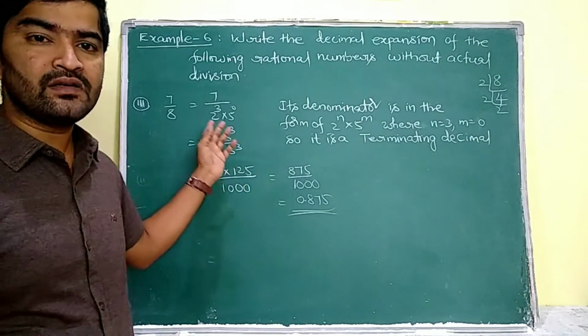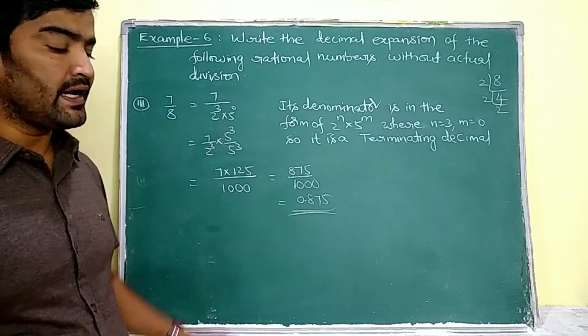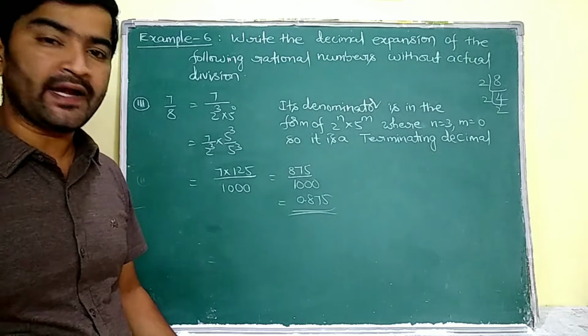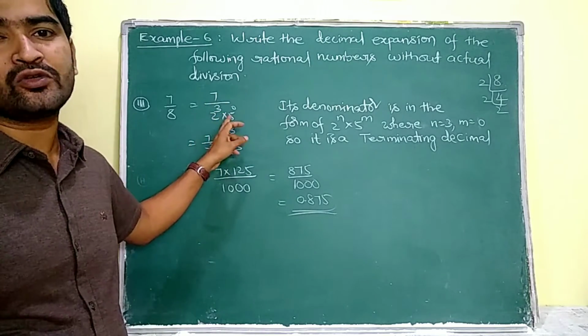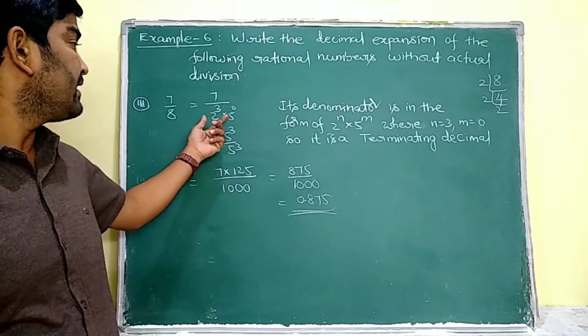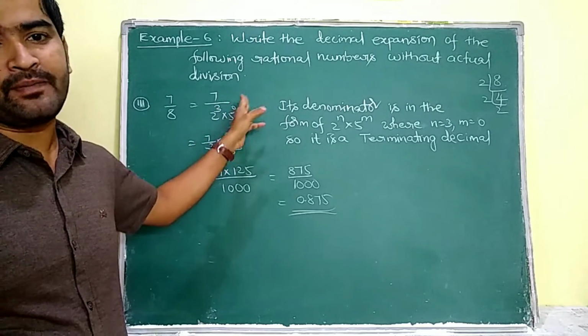Third question, 7 by 8. We know that 8 means 2 cube. By prime factorizing that 8 I am going to obtain 2 cube. So 7 by 2 cube. Besides that 2 cube I am going to arrange 5 power of 0. So now it is in the form of 2 power of n into 5 power of m.